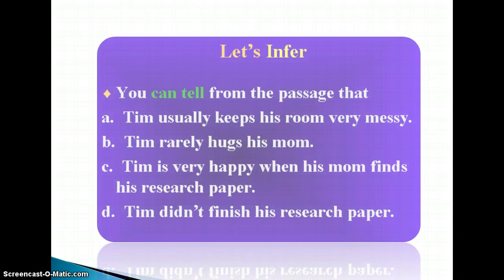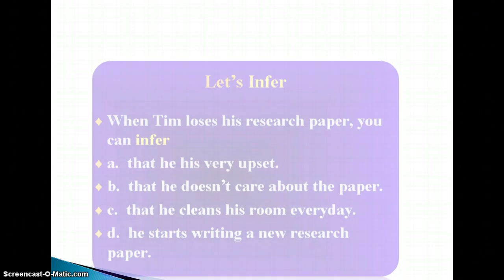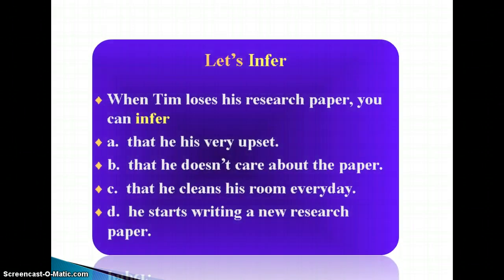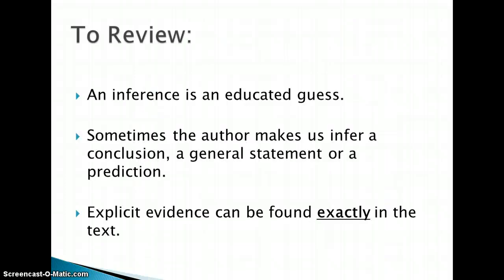Here's the first question. It's an inferential question, which means you're going to have to think about this answer. Here's the second question. Again, it's an inferential question. You're going to have to think and make an inference to see what the author said. The last question is an explicit question. You're going to find the evidence directly in the text.